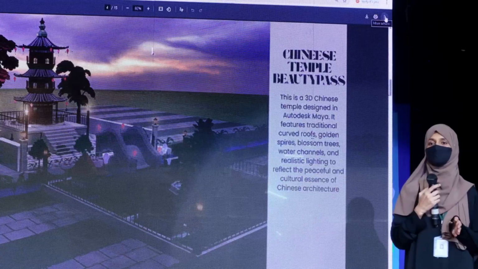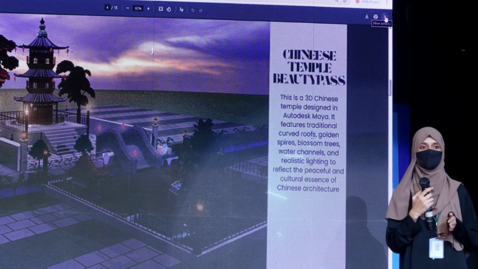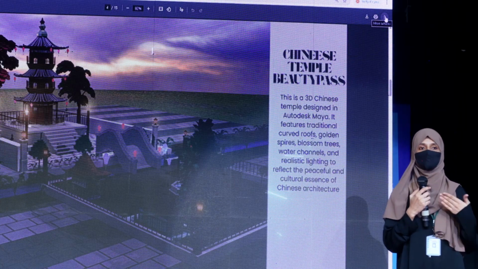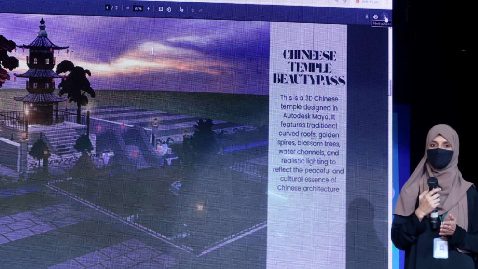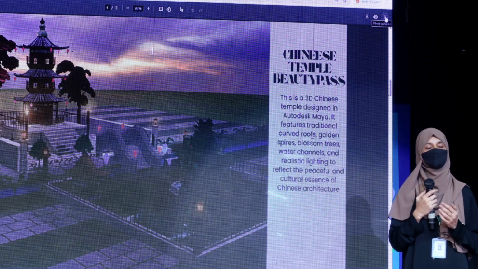This project helped me a lot to learn how to design architectural structures and improve my skills in modeling and texturing, and also gain more confidence in using Maya tools.